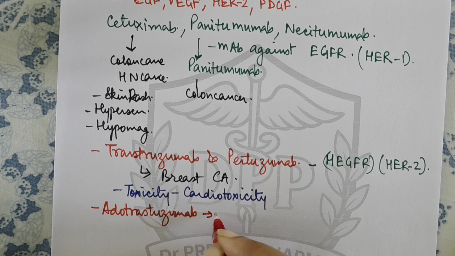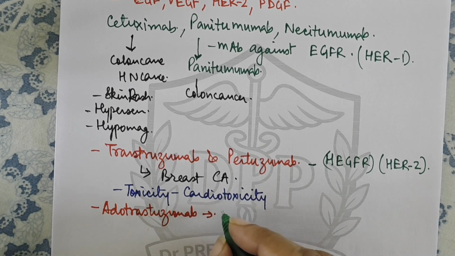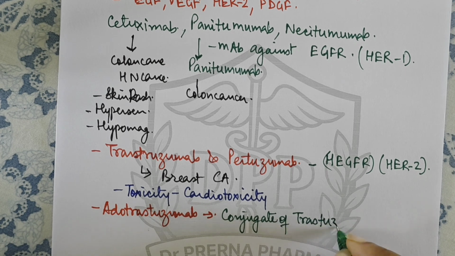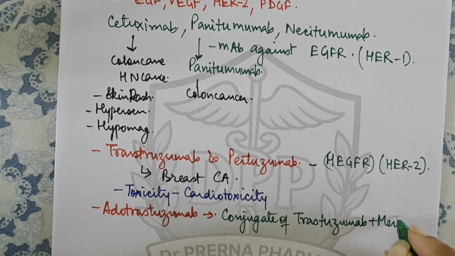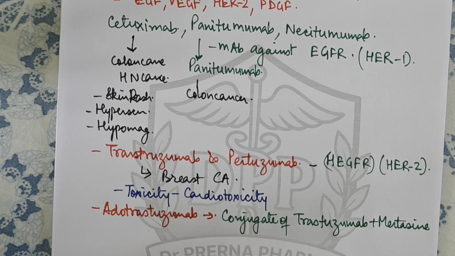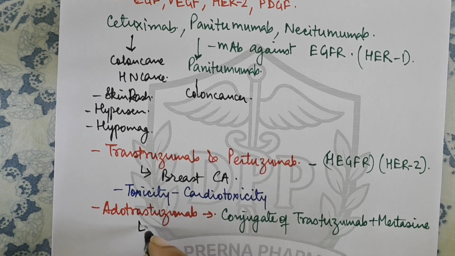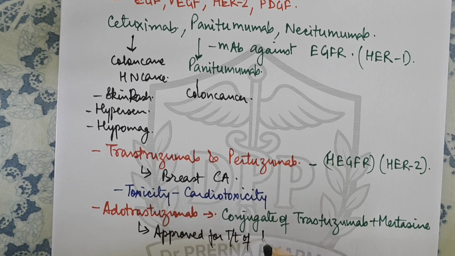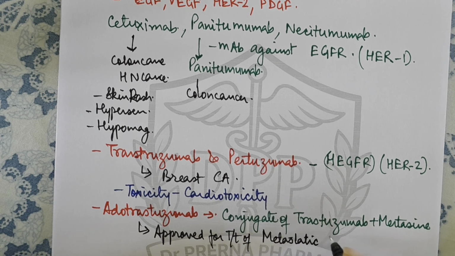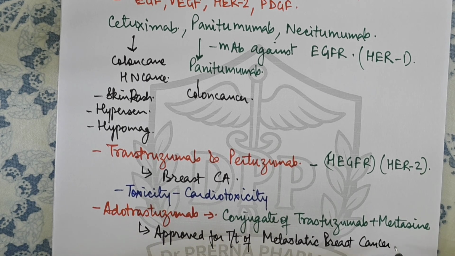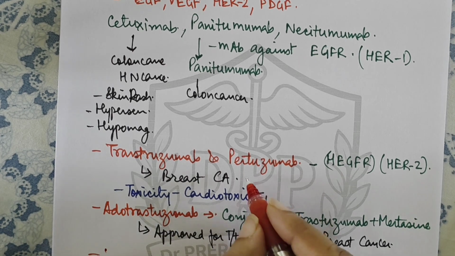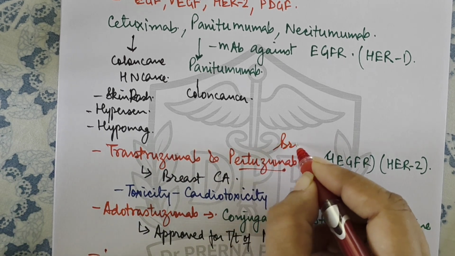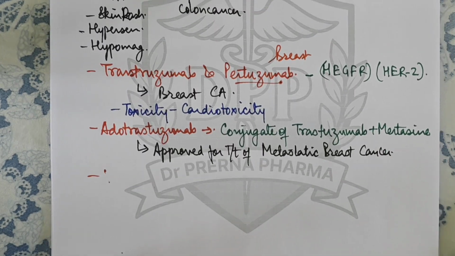Then there is another congener of this drug, that is trastuzumab emtansine. It is a conjugate of trastuzumab plus emtansine, right? And it is approved for the treatment of metastatic breast cancer. Then another drug is pertuzumab. So pertuzumab is also basically used in combination with trastuzumab for breast cancer only. So these drugs are basically used in the treatment of breast cancer.